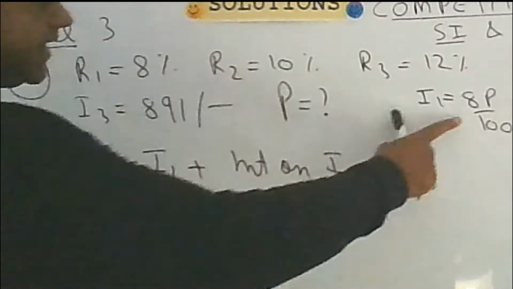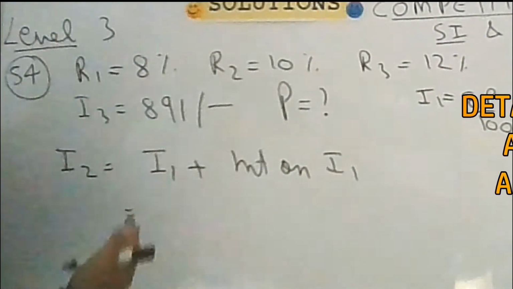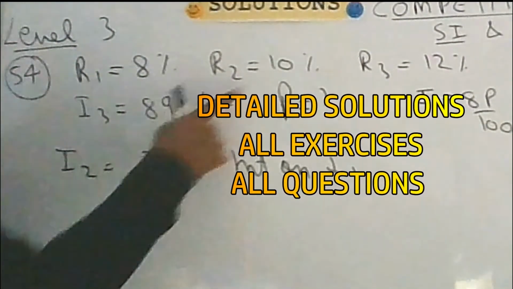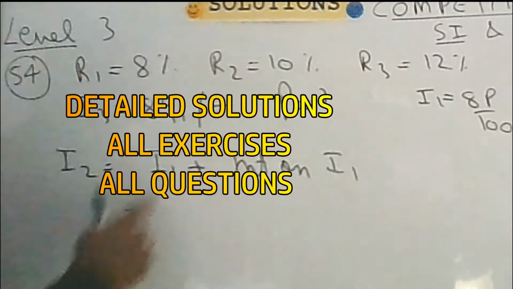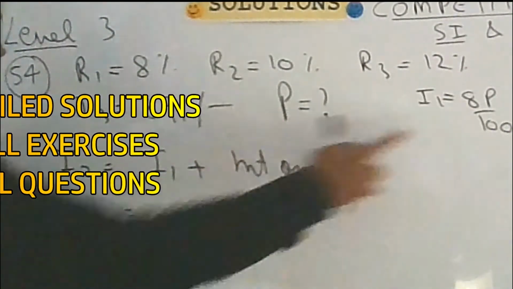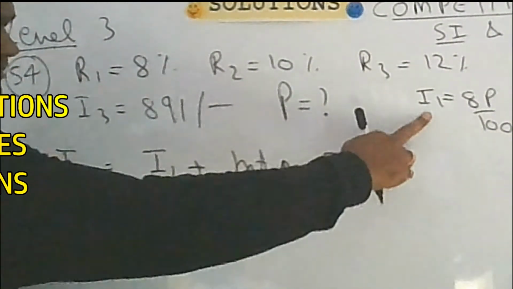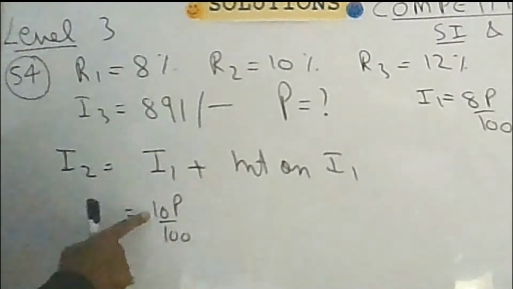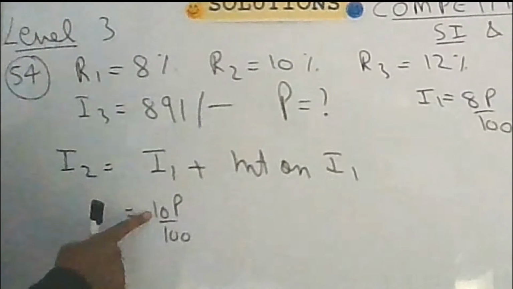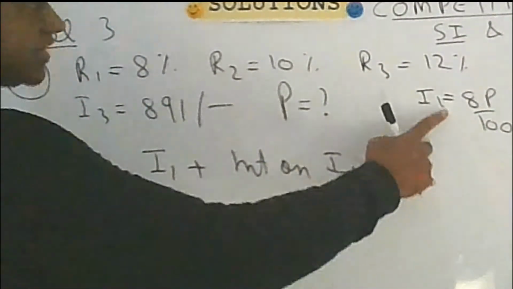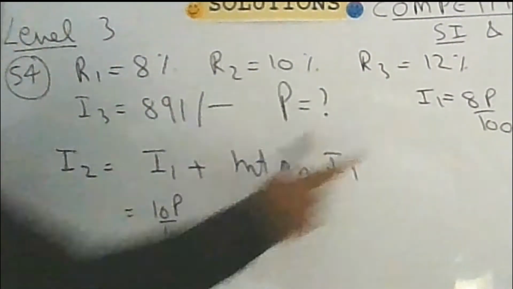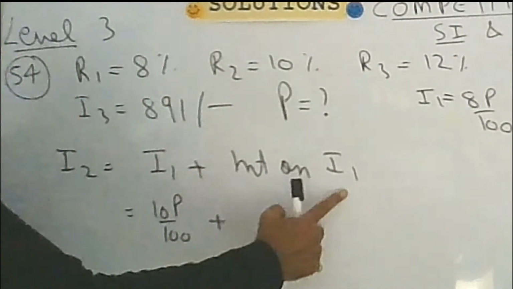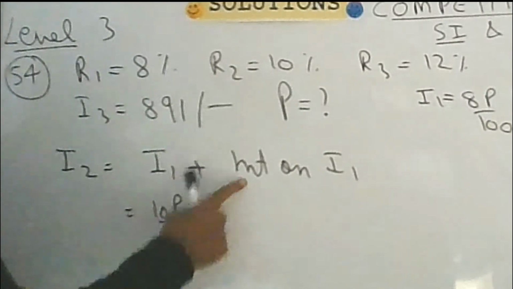So previously you were getting 8P upon 100, but this time you will have to calculate again, using the 10% rate of interest. So you will not be getting 8p upon 100 as you have received previously, but you will be getting 10p upon 100. 10p upon 100 means that 10% of the principal, whereas I1 was 8% of the principal, plus interest on the previous interest. What is the rate of interest?